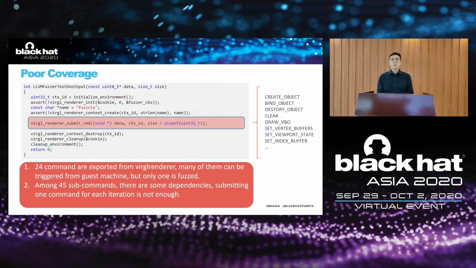The poor coverage can be attributed to 2 reasons. There are 24 commands exported as APIs. Many of them can be triggered from the guest machine, but only this one function is taken into consideration for fuzzing. Among the 45 subcommands on the last slide, there are some dependencies. For example, there is a command for creating objects, binding objects, destroying objects. Obviously, you cannot destroy an object before creating it. So submitting 1 command for each fuzzing iteration is not enough.